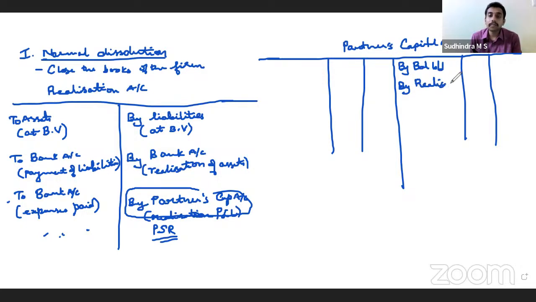Again, depending on profit or loss, it will come on the credit side or debit side, as the case may be. Then if you have any reserves, correct? If there is a profit and loss debit balance, it will go on the debit side of the capital account.